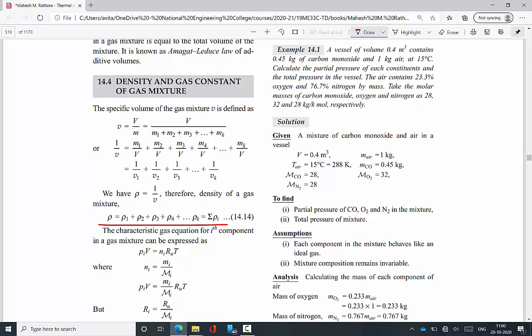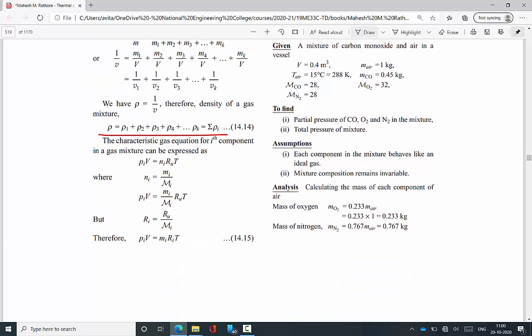Then the gas constant of a gas mixture. The characteristic equation, with Pi as the partial pressure of a gas in the gas mixture: for a particular gas, the equation of state is Pi V equals ni Ru T. The number of moles is equal to mi by molecular weight Mi. Then substituting, Pi V equals mi over capital Mi into Ru T. Ri, the gas constant for a particular gas, is equal to the universal gas constant divided by Mi. Therefore, from this, we get